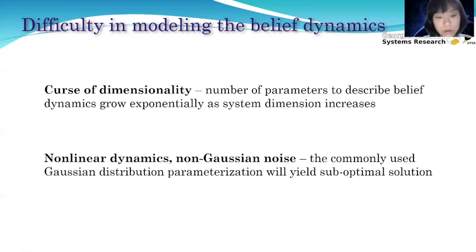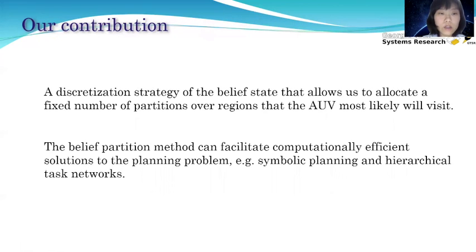The most commonly used method to parameterize the belief dynamics is the Gaussian distribution parameterization. But this will not work well if we have nonlinear dynamics and non-Gaussian noise. So the contribution in my work is we propose a novel parameterization method to approximate the belief dynamics. That is a discretization strategy of the belief state that allocates a fixed number of partitions in regions that the vehicle will most likely visit.